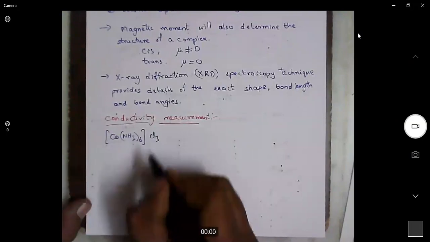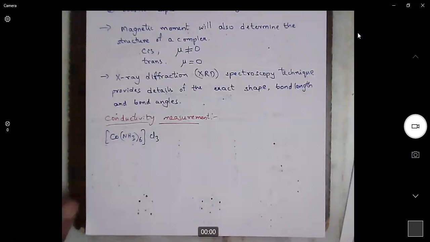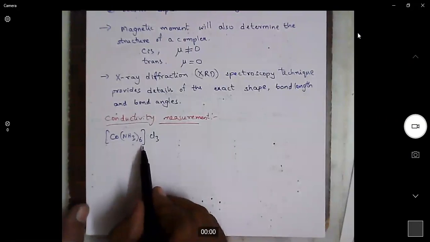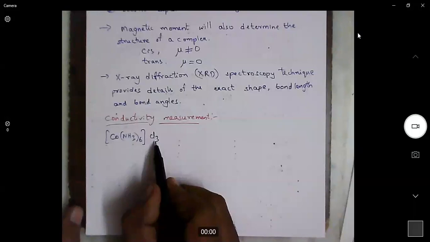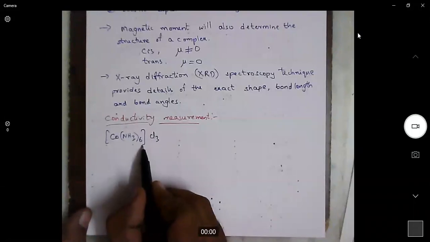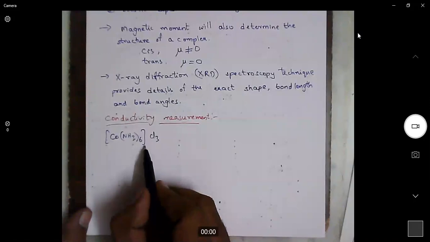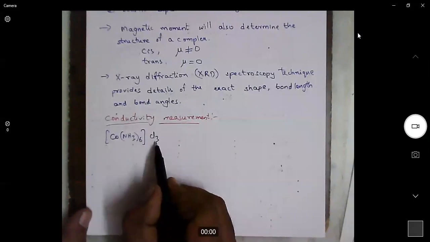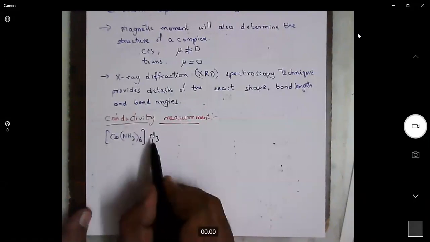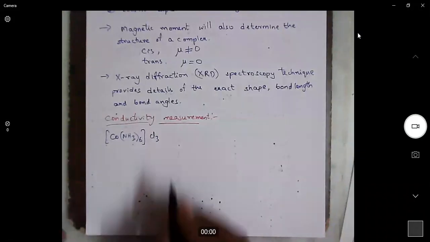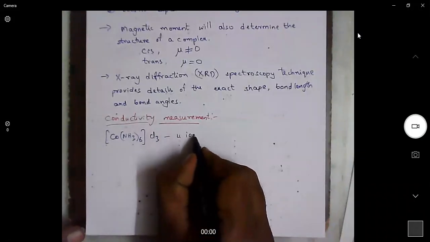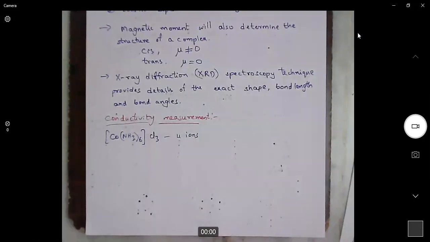Now, how can we predict which molecule will have high conductivity, which molecule will have low conductivity? Very simple. We need to look at the possible number of ions when this complex is dissolved in water or a solvent. When this complex is dissolved in water, we will get 3 chloride ions and 1 complex ion. So altogether, we will get 1 complex ion, 3 chloride ions. So it gives 4 ions.